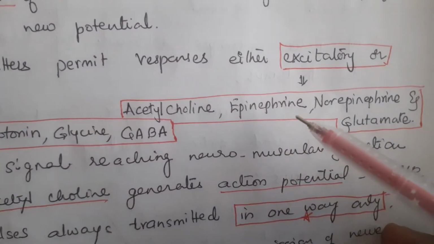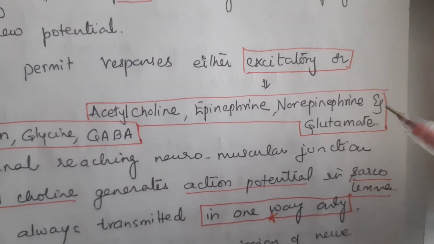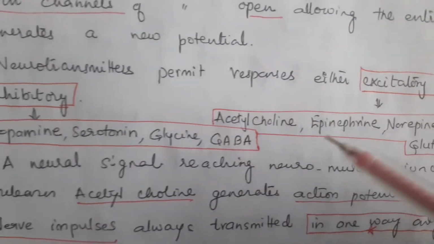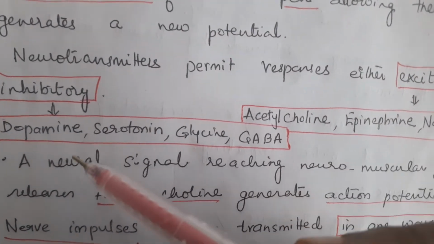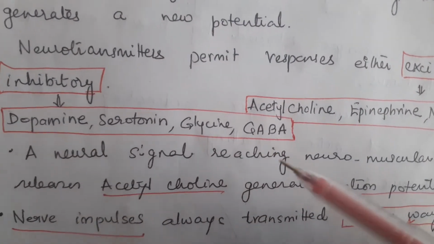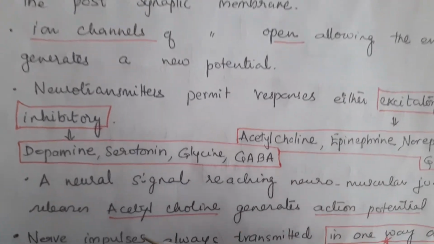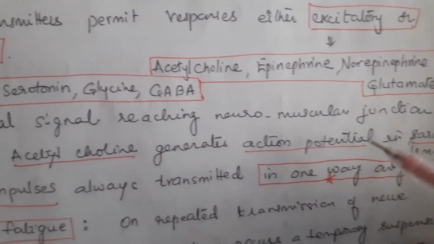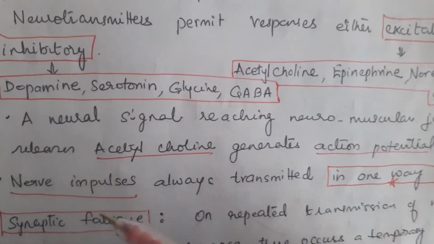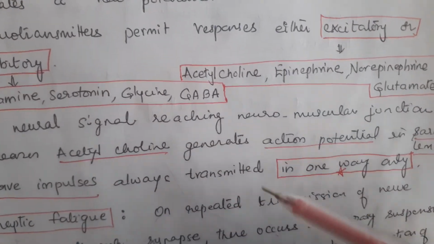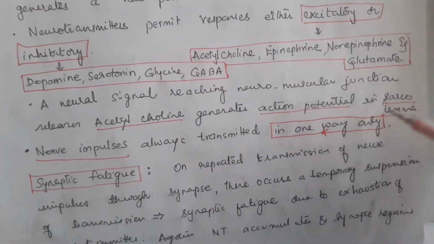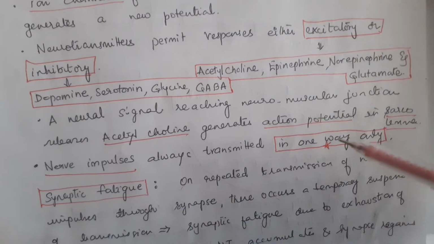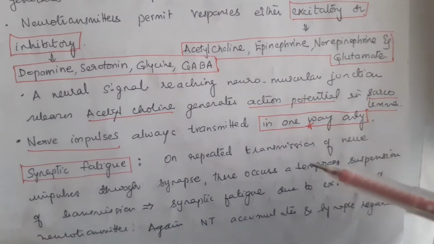Generally, acetylcholine, epinephrine, norepinephrine and glutamate are the excitatory transmitters, whereas inhibitory transmitters are dopamine, serotonin, glycine and gamma aminobutyric acid. The neural signal reaching the neuromuscular junction releases acetylcholine. Generally, it generates an action potential in the sarcolemma. Nerve impulses will always be transmitted in one way only. That is very, very important for NEET.